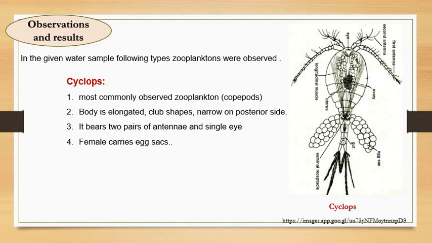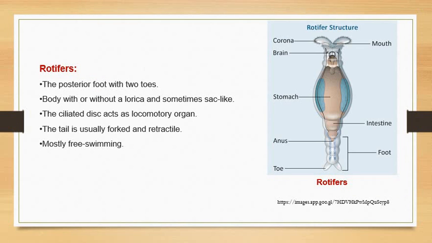Okay, then if you change the field and you get another type of organism, that is called a rotifer, right? No doubt this is not the only type of rotifer; you can observe varieties of different types of rotifers.